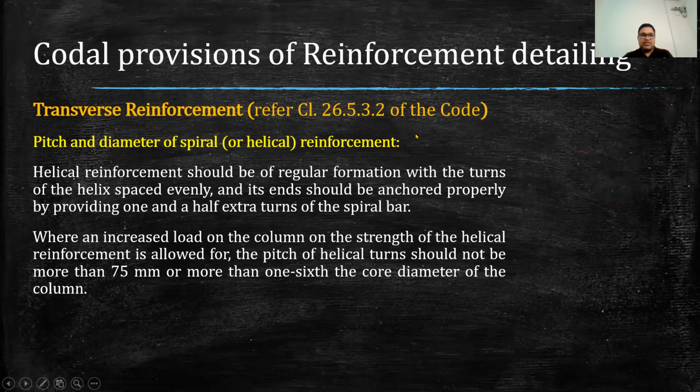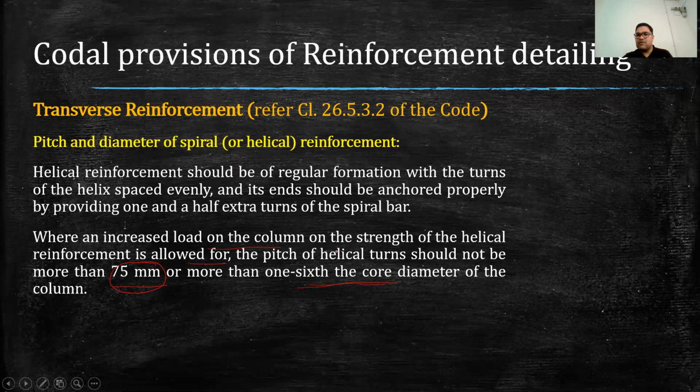It says where an increased load on the column on the strength of helical reinforcement is allowed, the pitch of helical turns should not be more than 75 mm or more than 1/6 the core diameter of the column. Because as I said earlier, a spiral column has higher strength than the lateral ties column. So in that case, we need to check pitch also. Generally the pitch of the helically reinforced column should not be more than 75 mm or more than 1/6 the core diameter of the column.